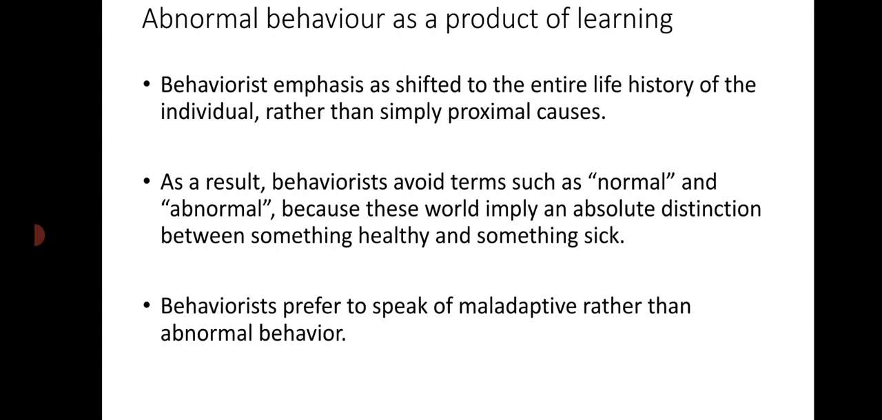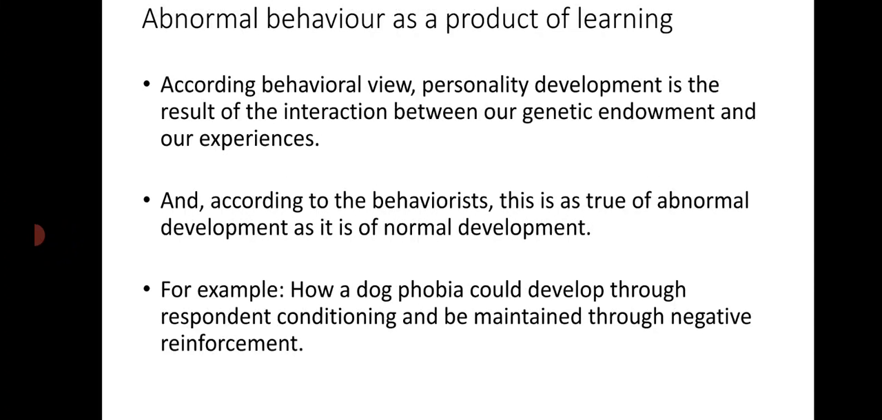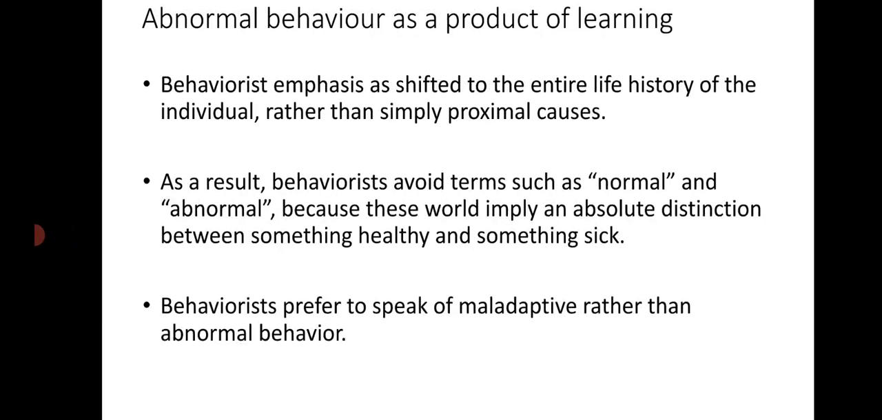In the next slide, to understand one example: if a boy has dog phobia, it might be because of respondent conditioning, or classical conditioning. Maybe he was bitten by a dog or he had some bitter experience with the dog, because of which he would have developed dog phobia. And whenever he avoids the dog, he feels relieved. This is a negative reinforcement. Many times abnormal behavior may be maintained by negative reinforcement.